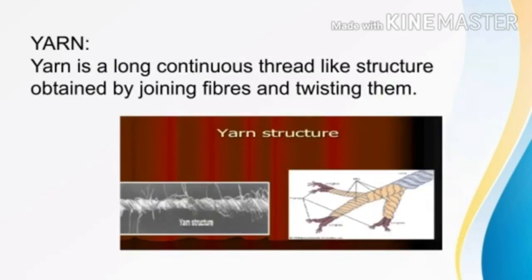What is yarn? Yes, fibers are twisted together to make a thicker and stronger thread. That is yarn. This process of making yarn from fiber is called spinning. So, yarn is obtained from fiber. Yarn is a long continuous thread-like structure obtained by joining fibers and twisting them.